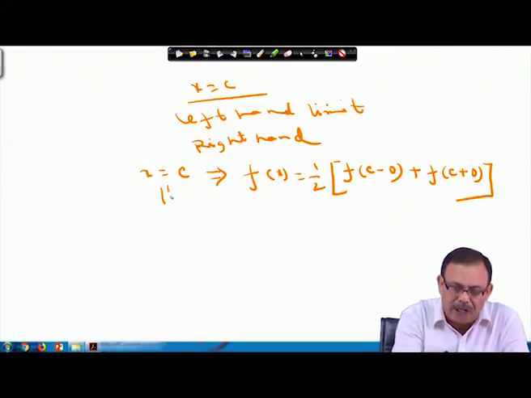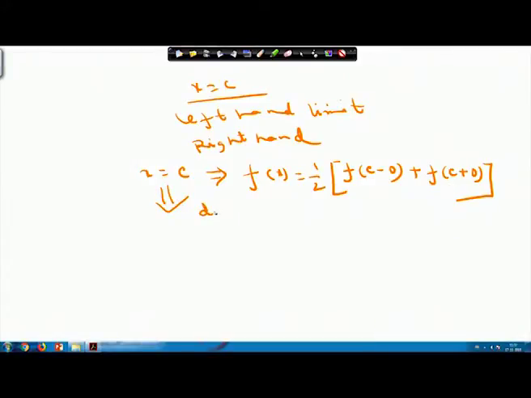And please note that this is true whenever it is discontinuous, and if at x equals c f x is continuous, in that case the value will be f c. So, I hope it is clear.